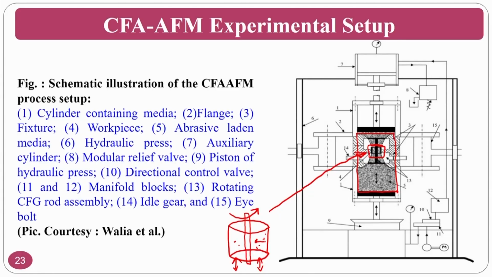What will happen? Because of this rod rotation, centrifugal action on the abrasive particle will be there, and this abrasive particle will be pushed towards the surface. Assume that this is my abrasive particle, it will be pushed towards the surface, and you can increase that. So, the finishing rate will improve.